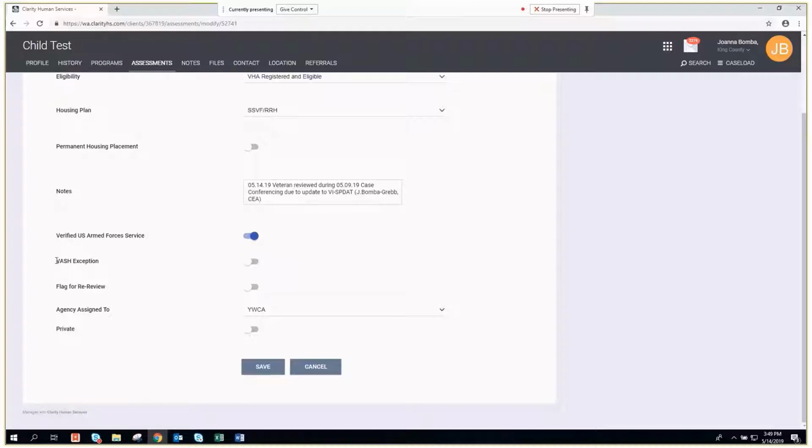We do want to make sure that if this is being toggled, the VA is in the loop about that VASH exception. So please make sure you're bringing that to case conferencing. There's also the option to flag for re-review. So working out in case conferencing when would be the best to use this toggle.